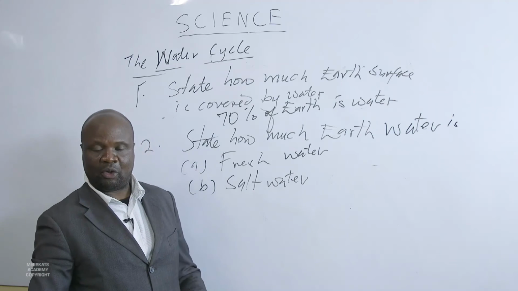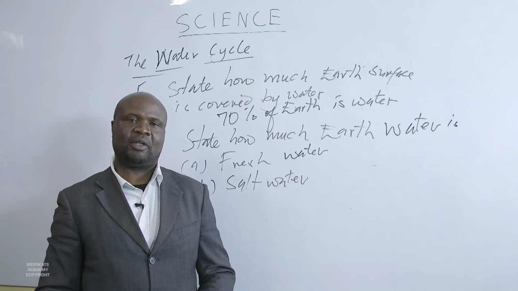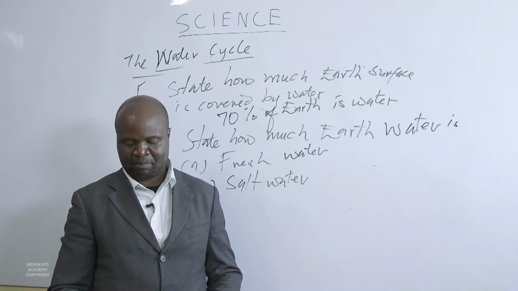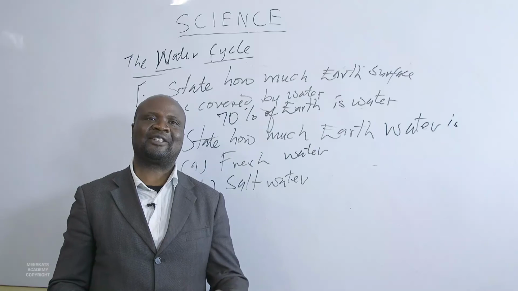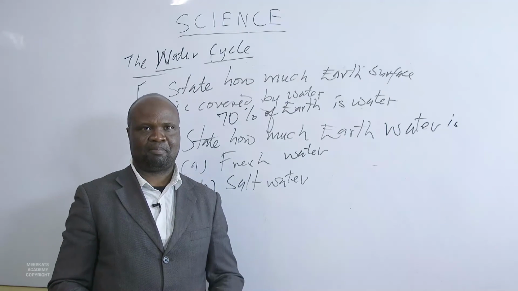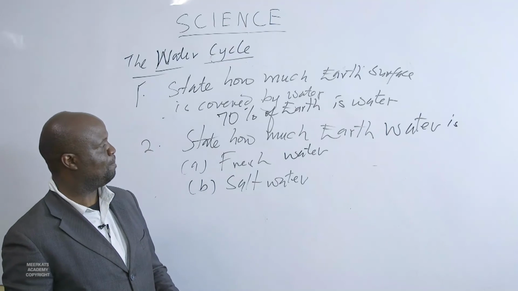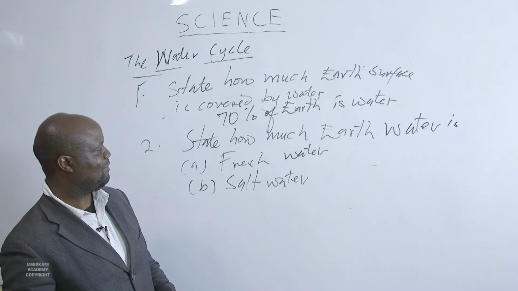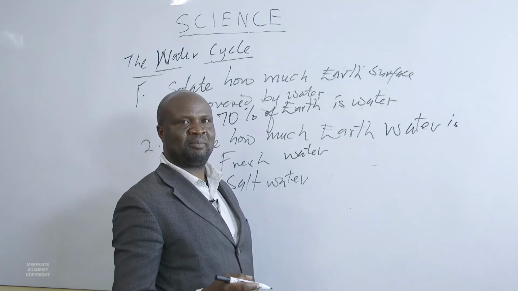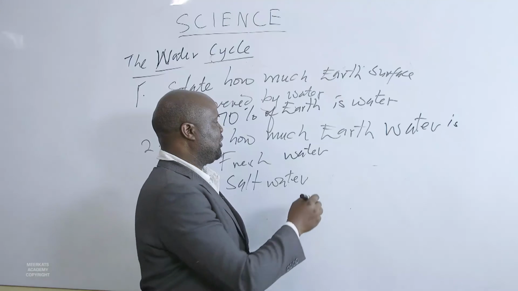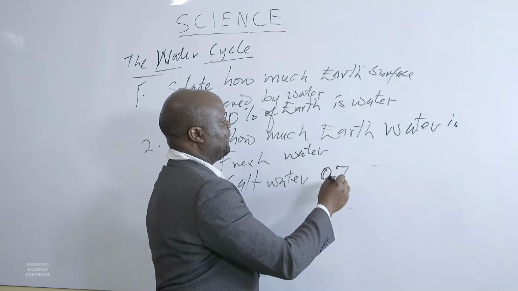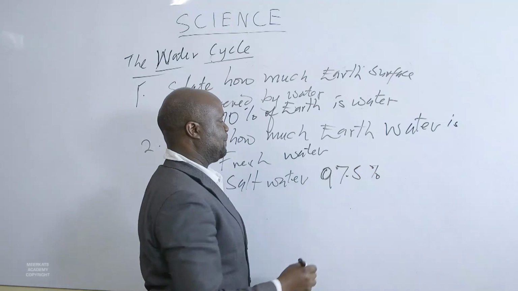Now, this question also deals with simple understanding and memory. Can you remember some of the facts? We drew a diagram showing the percentages, and we said that salt water, which occupies most lakes that we have and the oceans, is 97.5%.